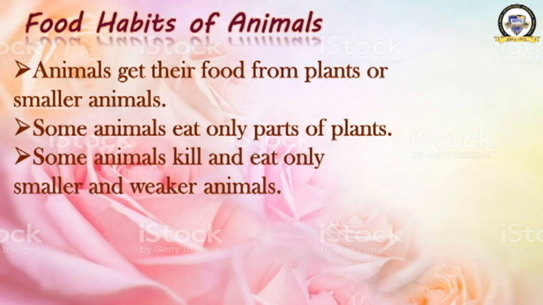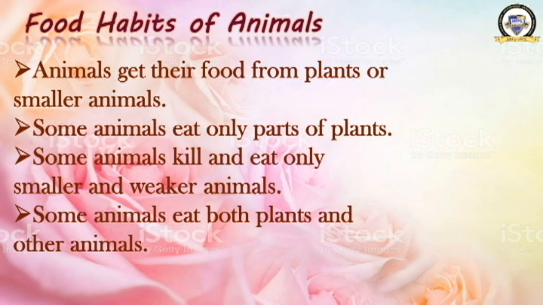And there are some other animals which kill and eat only smaller and weaker animals. First group of animals, they eat only the parts of plants. And there are some animals which eat only the smaller or weaker animals. Okay, they eat their flesh. Third group of animals, what do they do? They eat both plants and other animals.